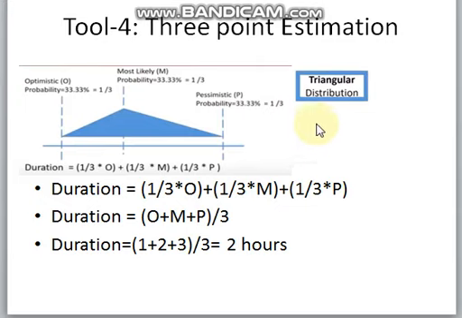So we can say duration equals 1 by 3 multiplied by optimistic plus 1 by 3 multiplied by most likely plus 1 by 3 multiplied by pessimistic. After simplification we will get 2 hours in duration. In a similar way we can apply this procedure for cost estimation to improve the estimation accuracy.